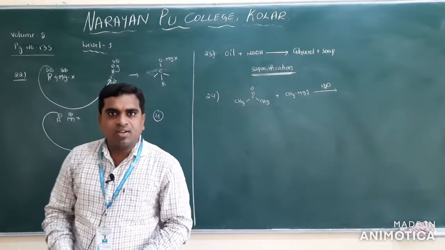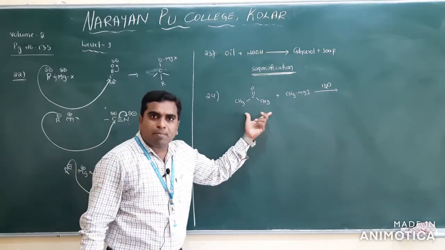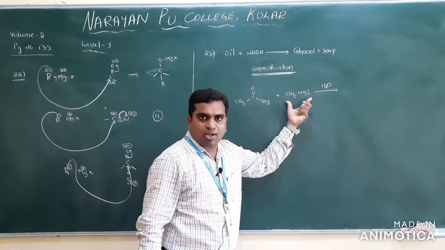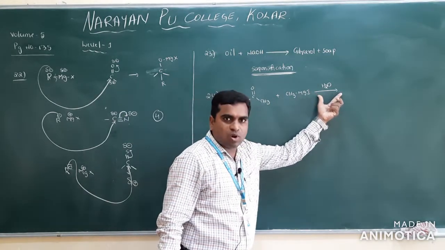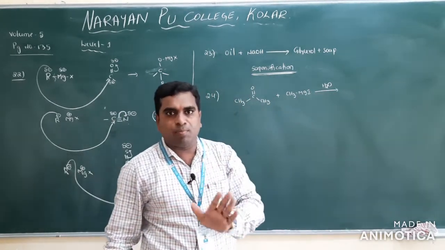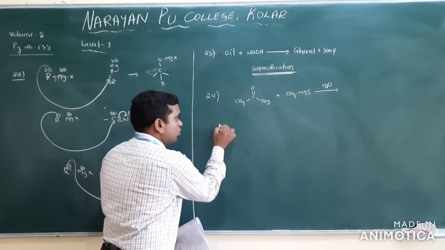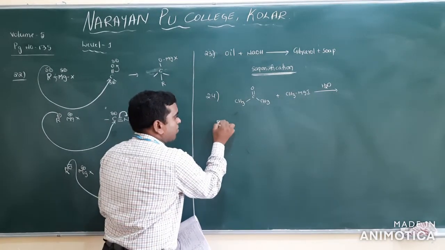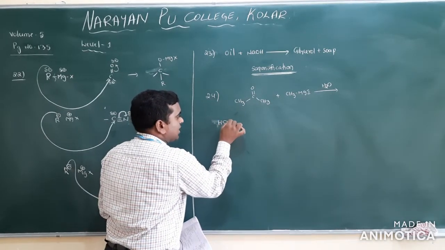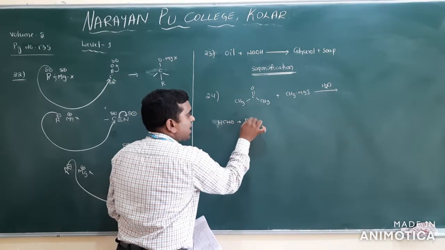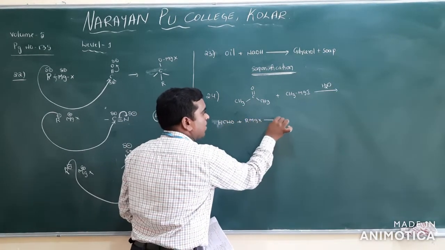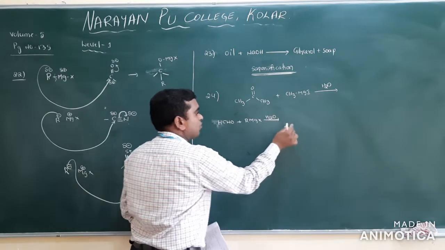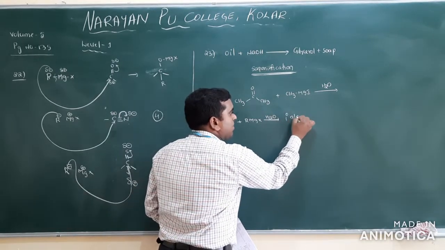I already said, whenever formaldehyde reacts with a Grignard reagent followed by hydrolysis, you will get a primary alcohol. Very important, you have to remember. Formaldehyde, HCHO, reacted with RMgX followed by hydrolysis, again I am repeating, gives a primary alcohol.